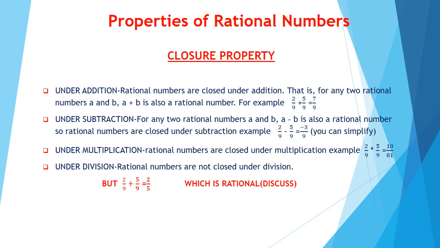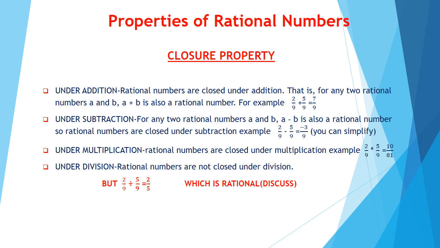Now, in case of multiplication, you can again take 2 by 9 and 5 by 9. You will get 10 by 81, which is again a rational number. So, rational numbers are closed under multiplication too.